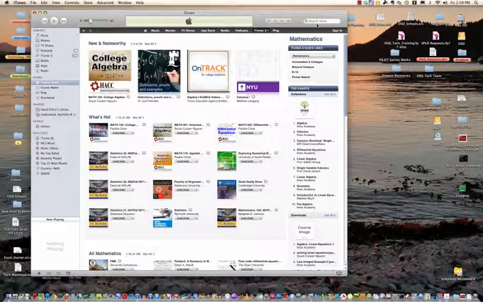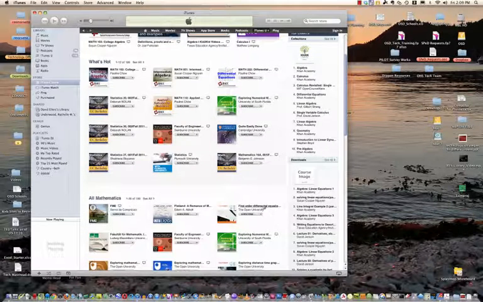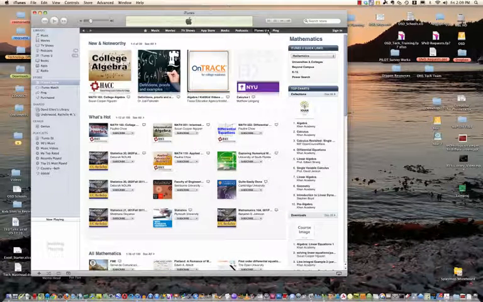I can also do a search within the store, specifically for algebra or geometry. If you notice down here on the right, we've promoted Khan Academy on several occasions. Here's a listing of Khan Academy podcasts directly from the iTunes U store. If I go back up here, go to the down arrow, you'll notice a link to K12.